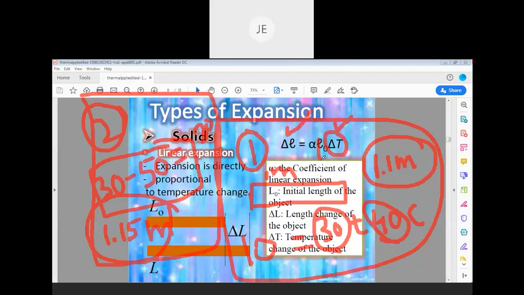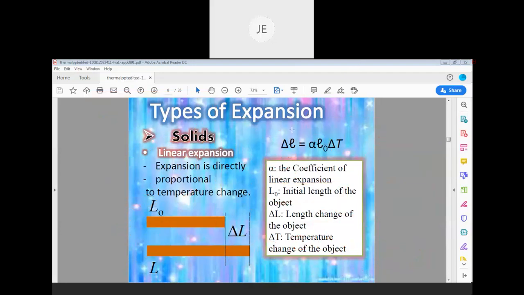One more point, let us try to understand L naught. This change in length will also depend on L naught. L naught is nothing but the initial length of the object.